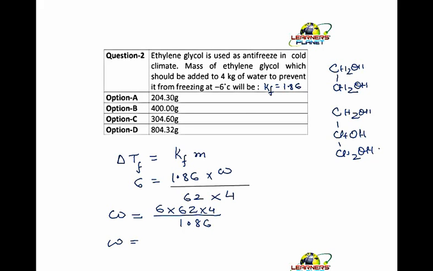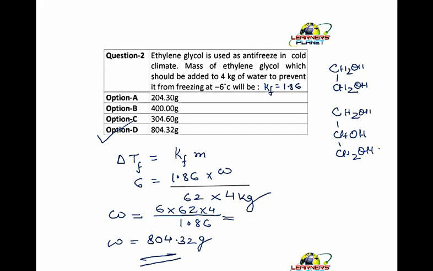Just calculate it and you'll get the weight of the ethylene glycol to be added as 804.32 grams. Remember, this is in kg and you are getting your answer in grams, so whatever answer you are getting from here, multiply it by 1000, right? So your answer comes out to be 804.32 grams. Okay. So this is the mass of antifreeze to be added.